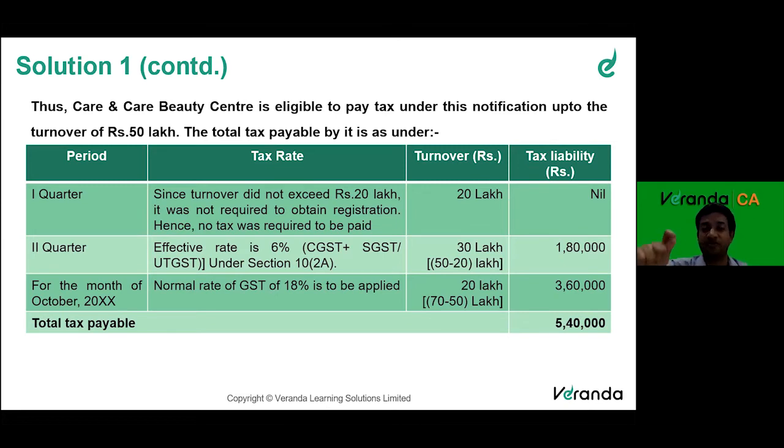So GST is payable from the day you register yourself. So if I register after my turnover crosses 2 lakhs, from that date I will have to pay tax. If I register after my turnover crosses 12 lakhs, from that date I will have to pay tax. The day you register, you're required to pay tax. So please don't get confused about the 20 lakhs threshold. Before that, if I register voluntarily, then mandatorily I am required to pay tax. It is not a voluntary option. Registration is voluntary below 20 lakhs. But if you register voluntarily, tax is compulsory, right? Compulsorily, you will have to pay tax on those transactions.